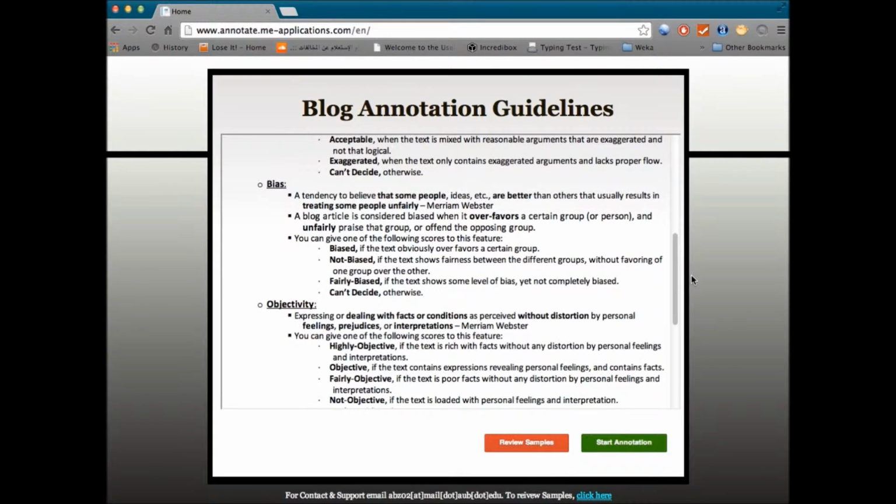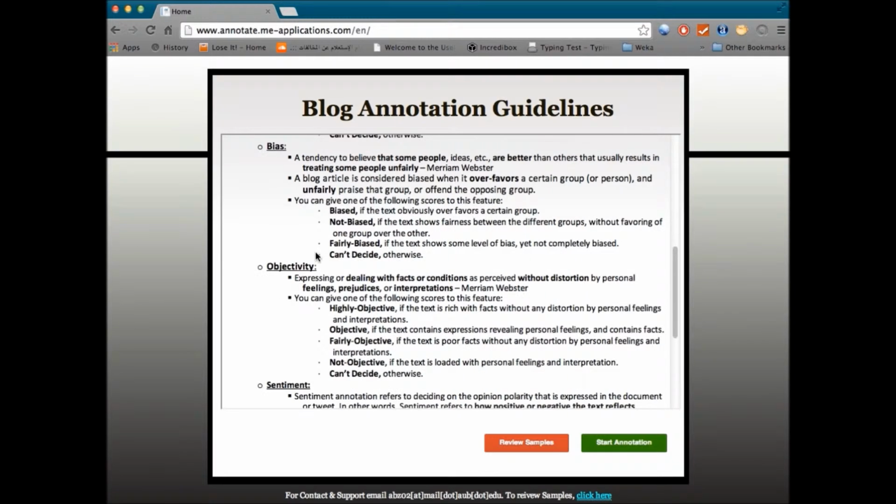Bias. Bias is a tendency to believe that some people, ideas, etc. are better than others, thus usually resulting in treating some people unfairly. Okay, so the point with bias here is that we do not want you to mark someone as biased if he has a stance regarding a certain topic. He or she is allowed to have a stance on the topic as long as he doesn't overly defend it or overly attack it. Not biased is if he's presenting both sides of the argument well, even if he has a certain stance in it.